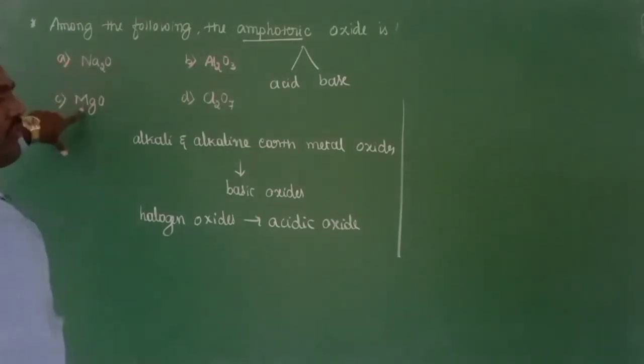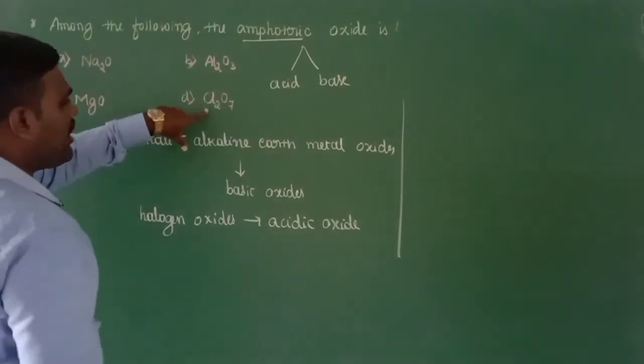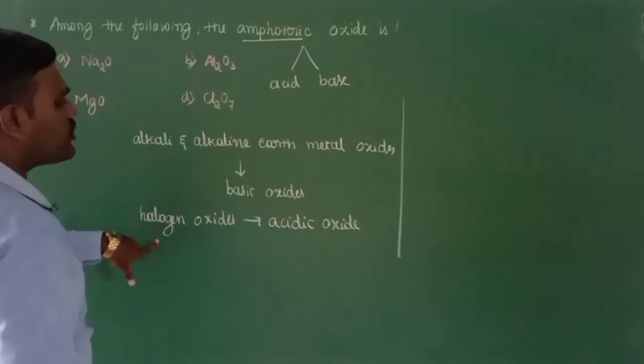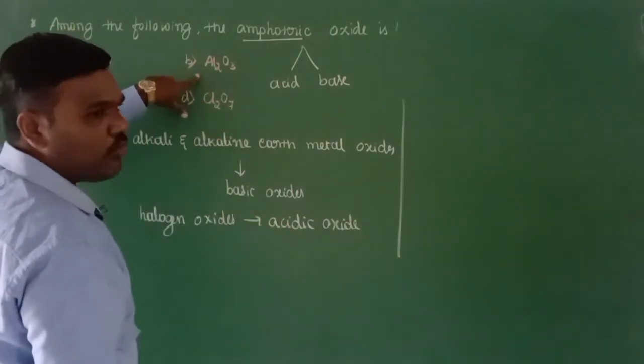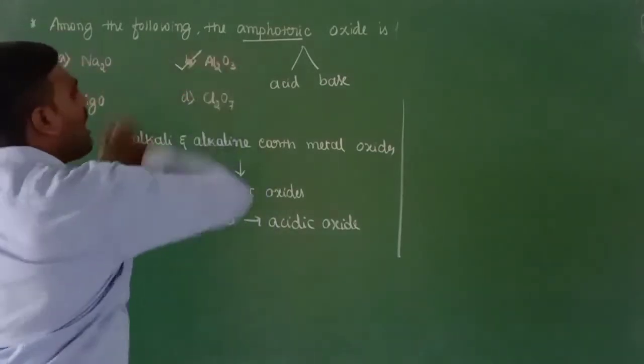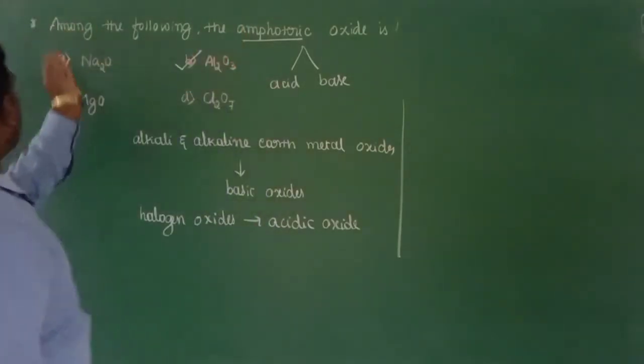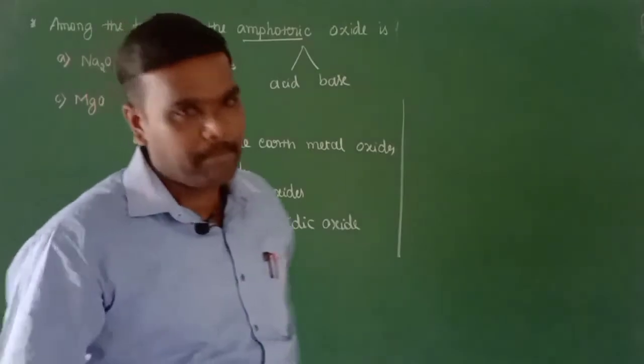So these two will form basic oxides. Chlorine belongs to group number 17, which is a halogen oxide, preferably forms acidic oxide. Aluminium oxide is the one which is amphoteric in nature. So the correct answer is option B.